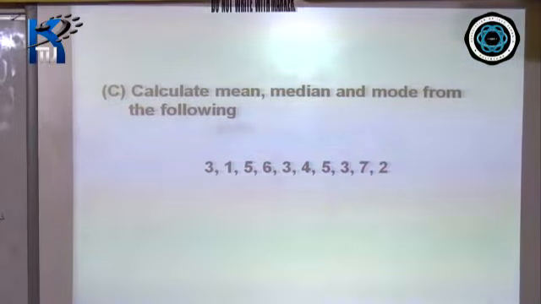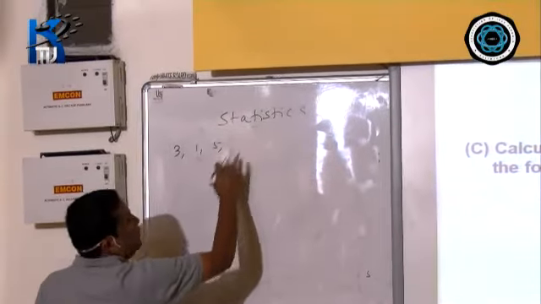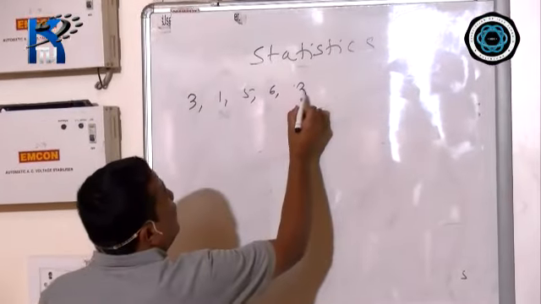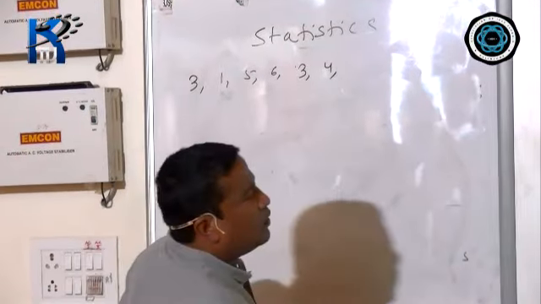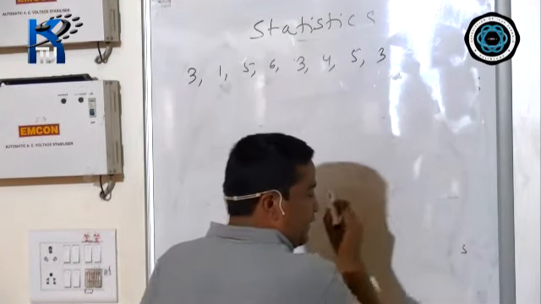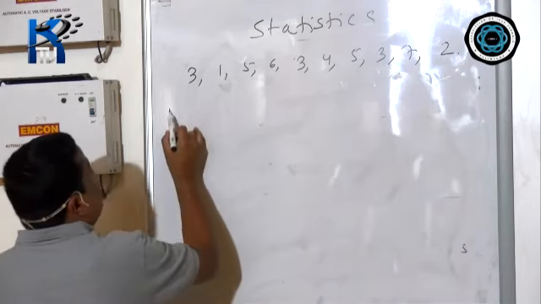So what are the numbers? 3, 1, 5, 6, 3, 4, 5, 3, 7, 2. Now how to find mean?